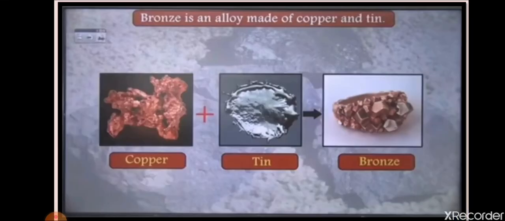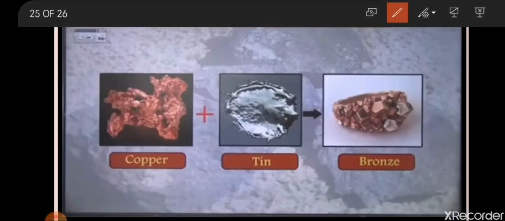Now next we will see that since copper was not strong enough for making weapons, early humans came to know about one more metal, that was tin. So they started adding copper and tin. They melted copper and they melted tin and they mixed them.